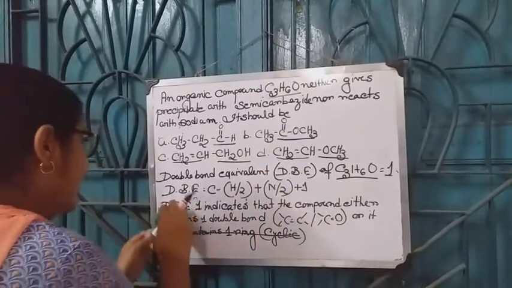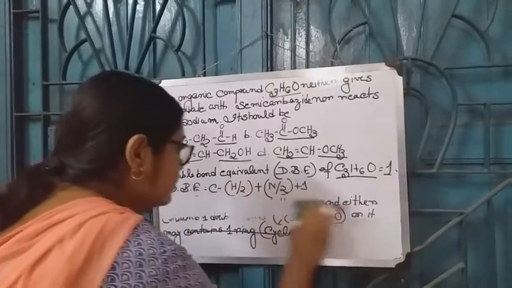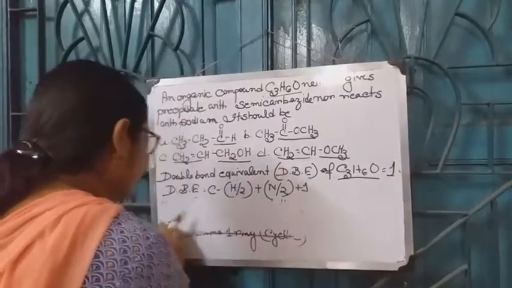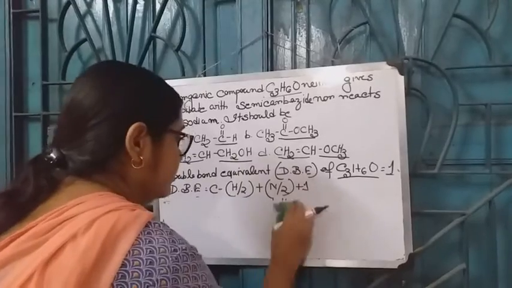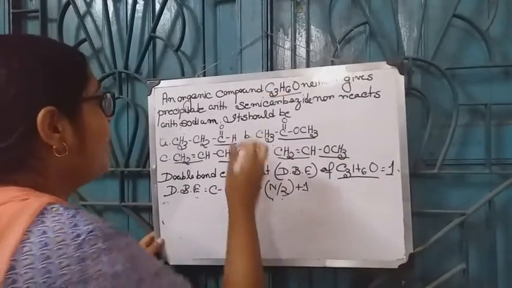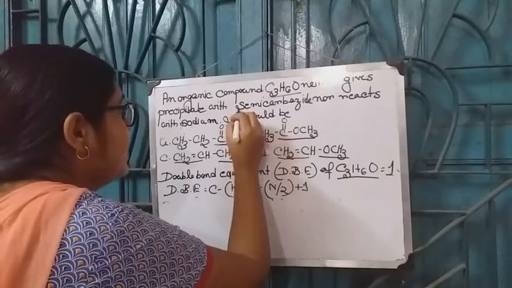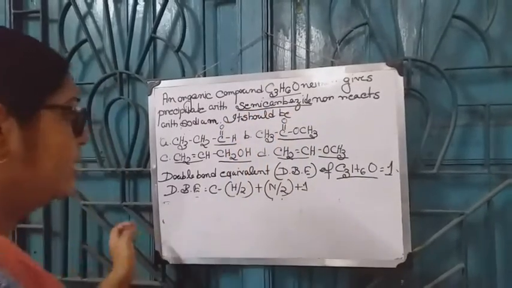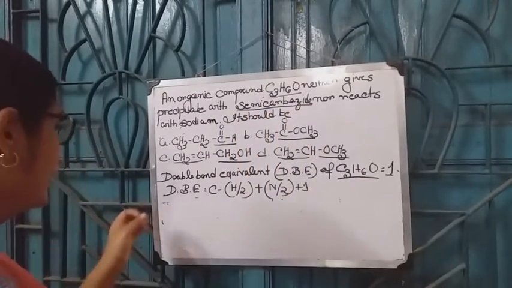Now next, the criterion is that the compound does not react with semicarbazide. Now, what is the structure of semicarbazide?